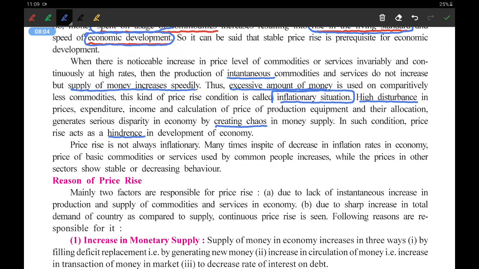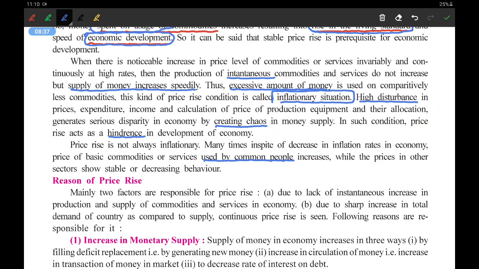Price rise is not always inflationary. See, it is not always inflationary. Many times, in spite of a decrease in inflation rates in the economy, the price of basic commodities or services used by common people increases, while prices in other sectors show stable and decreasing behavior. Sometimes the overall price rise is not so high, but the commodities that are used by common people day to day keep on increasing. You can take the example of vegetables. I'll give a simple example.